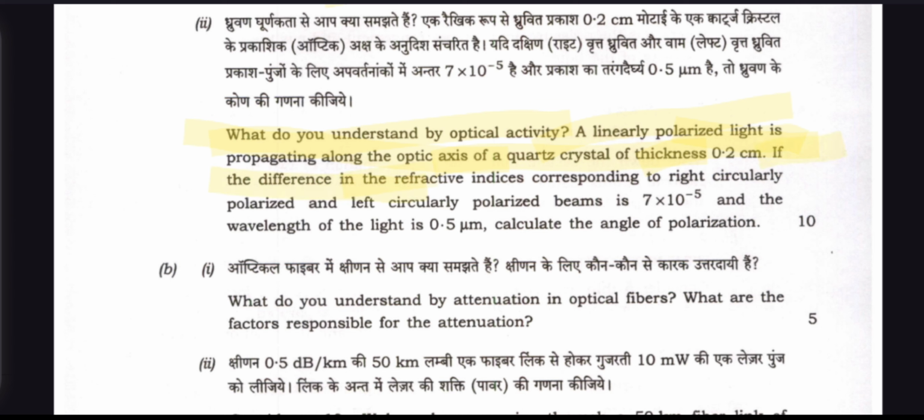The difference in the refractive indices corresponding to the right circularly polarized and the left circularly polarized beams is 7 into 10 power minus 5, and the wavelength of the light is 0.5 micrometers. Calculate the angle of rotation of the polarization.